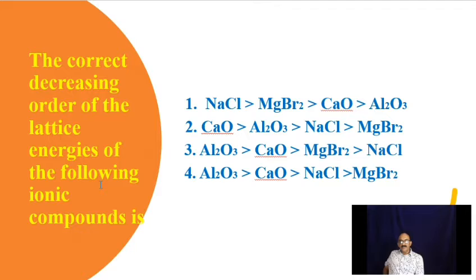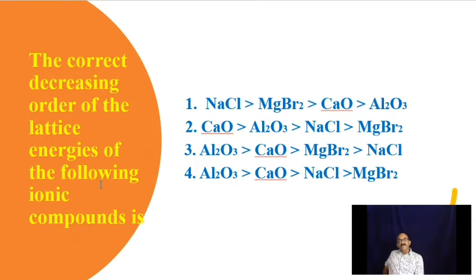The correct decreasing order of lattice energies of the following ionic compounds is. Among the options, you are given the same four compounds in all the options. They are Al2O3, CaO, NaCl and MgBr2.